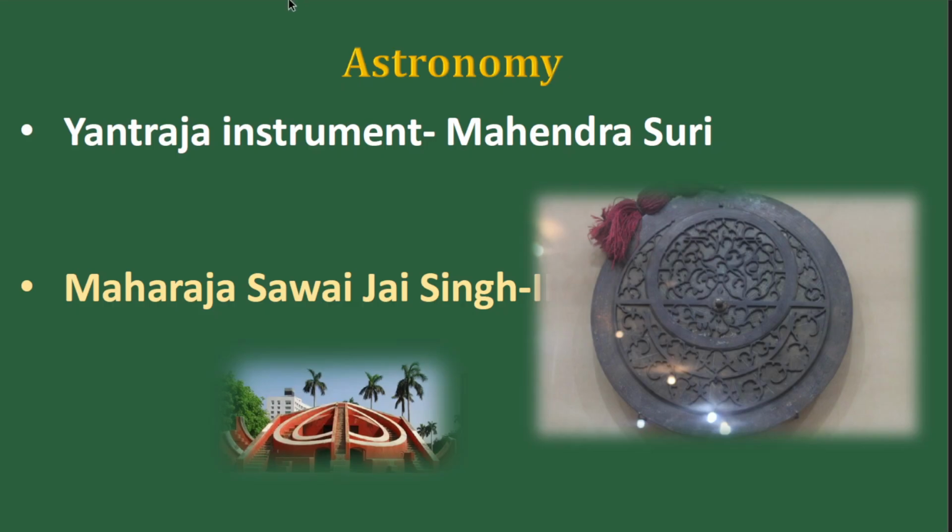We have information under 5 domains. We are planning to explain all of them in context. Now the instrument that you see here is called the Yantraraja instrument. You may read it as Yantra Raja. Yantra means machine, so the idea is the same, because it is called the king of machines. This is the machine that is used in astronomy. It was invented by a person called Mahendra Suri. He has in fact written a book by the same name, Yantra Raja.